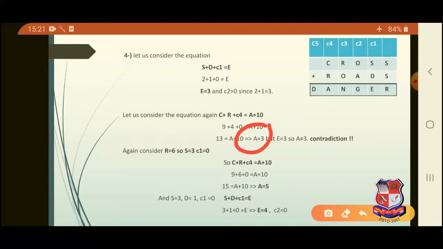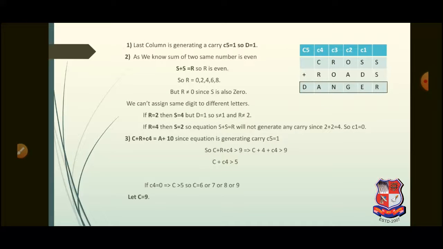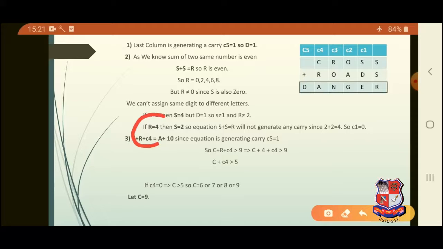But what's here? We already have E is equal to 3. That means a contradiction. Something is wrong here. So what probable solution can we take? We can go back, that means we have to do backtracking, and we come to know that we cannot take the value of R as 4. So the next probable value of R is 6.